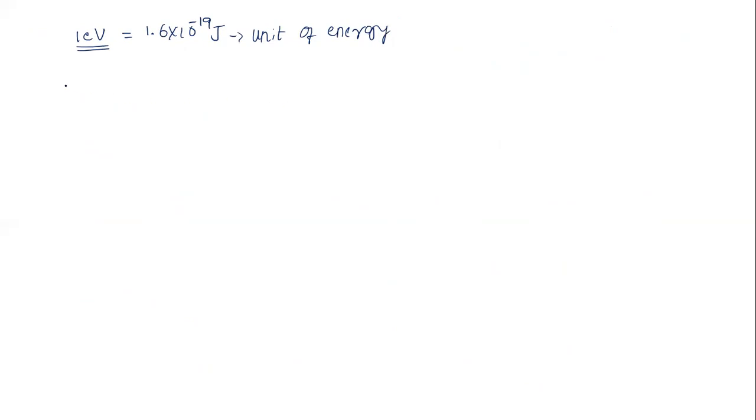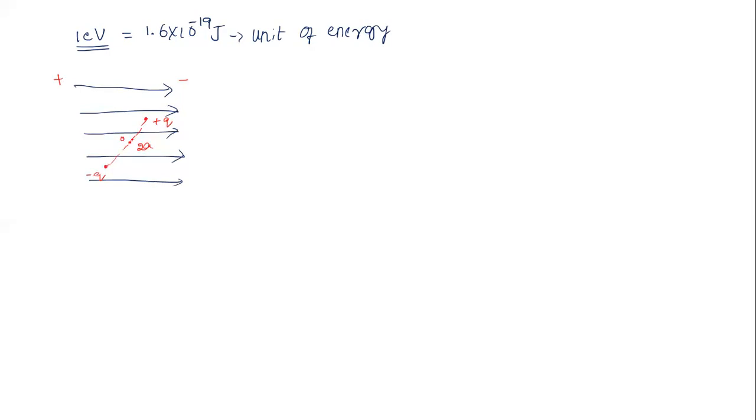Next, let us say we take a system of charges, a dipole, and keep it in a uniform electric field. In this uniform electric field we are going to place a dipole. We always know this is the positive side and this is the negative side, because the electric field starts from the positive end. So here we keep minus Q charge and plus Q charge, separated by a distance of 2a. Now this is the center.